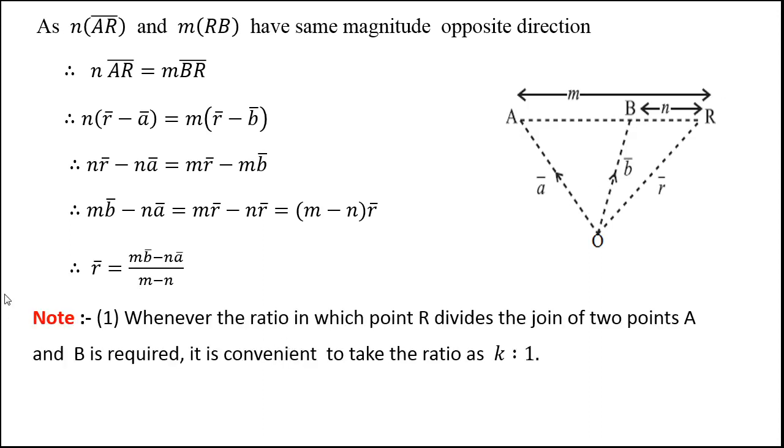We have one note on this. Now this note is general. What it says: whenever the ratio in which point R divides the join of two points A and B is required, sometimes we may be asked to find the ratio. So whenever the ratio is required, it is convenient to take the ratio as k is to 1. That means it is not necessary that we always start with m is to n. We can take that ratio as k is to 1 also. Now while solving problems, this note will help us.